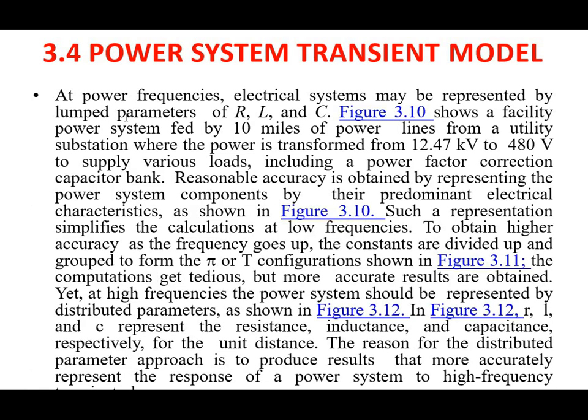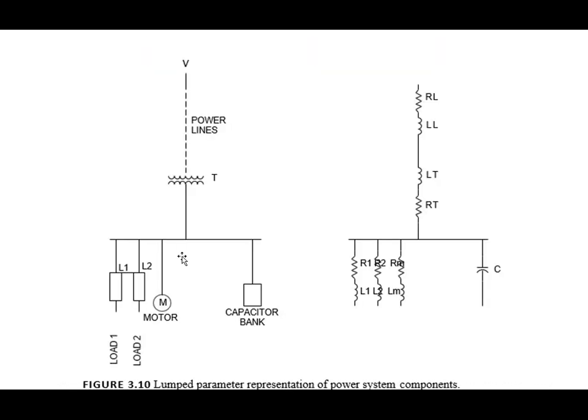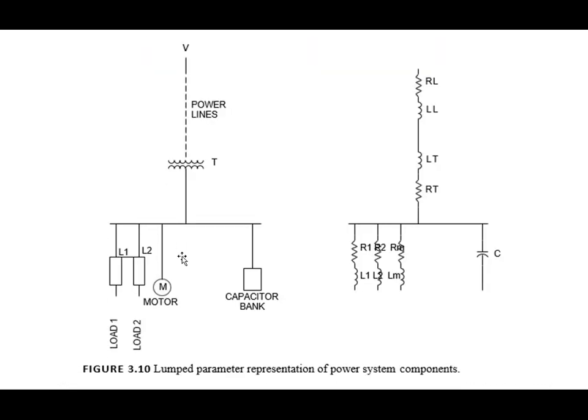Power system transient model: at power frequencies, the electrical system may be represented by the lumped parameters R, L and C as shown in figure 3.10. So this is the lumped parameter representation of the power system component, in which this is the supplied voltage, power lines to the transformer T, and this transformer is connected with load 1, load 2, motor, capacitor bank, etc. This is the distribution transformer, which will distribute the load.